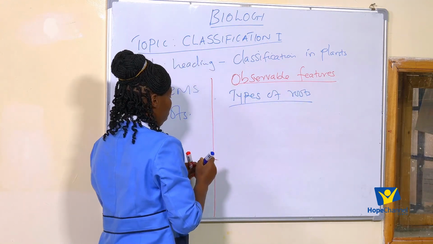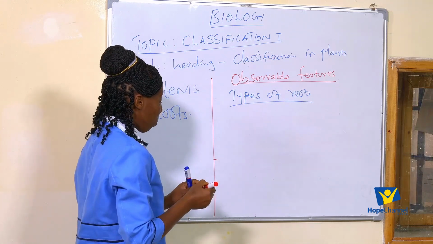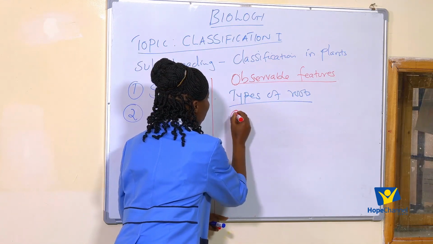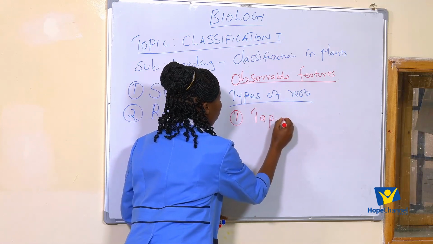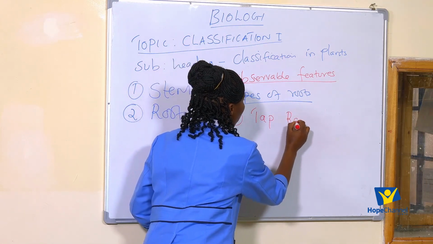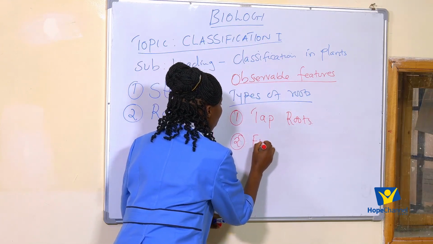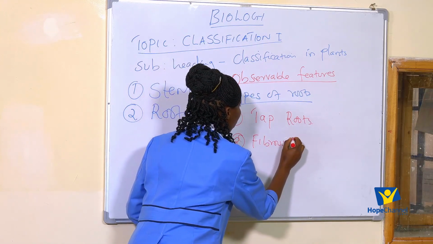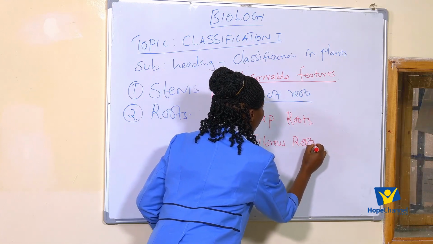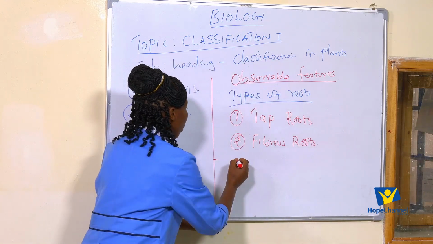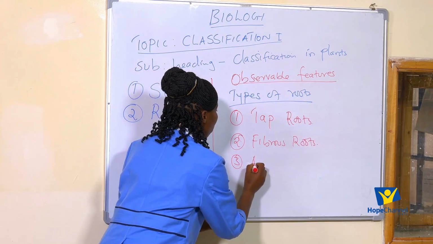There are those plants that have tap roots. So number one, we have those plants that have tap roots. We have those plants that have fibrous roots. We have those plants that have adventitious roots.